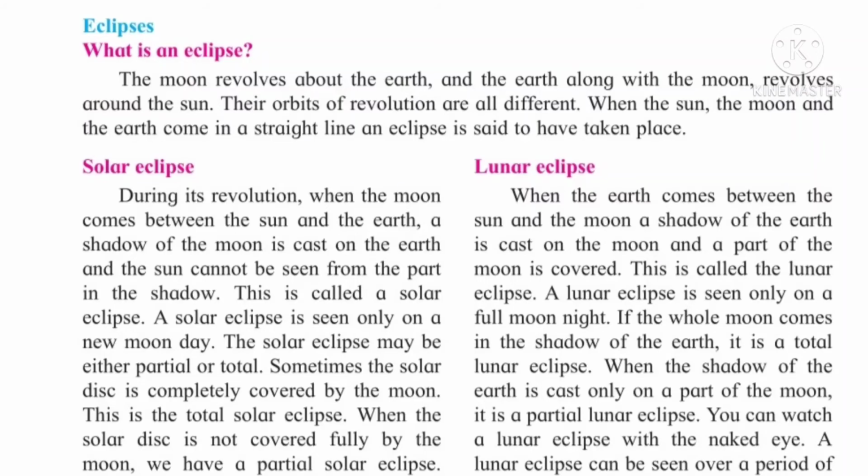A solar eclipse may be either partial or total. Sometimes the solar disk is completely covered by the moon. This is the total solar eclipse. When the solar disk is not covered fully by the moon, we have a partial solar eclipse. In Marathi we call it Surya Grahan. Everyone knows that word. So solar eclipse means Surya Grahan, and it occurs on new moon day, that is Amavasya.